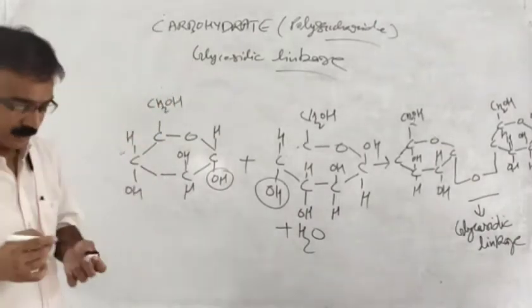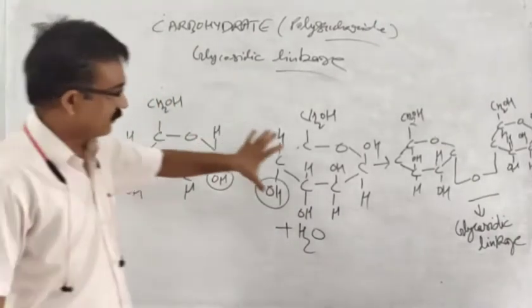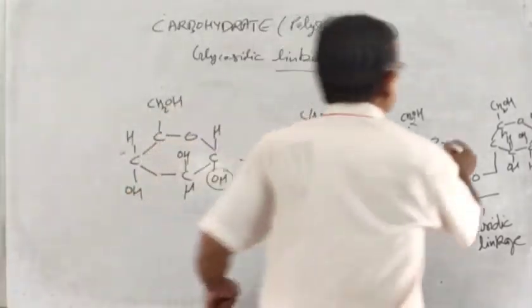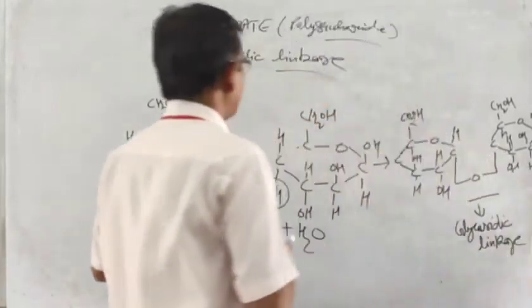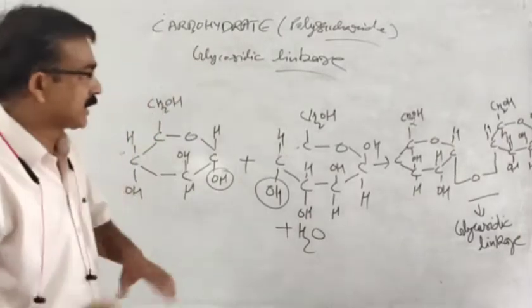So guys, in this diagram, you are observing that two monosaccharides are going to fuse, and further they form what? Disaccharide.